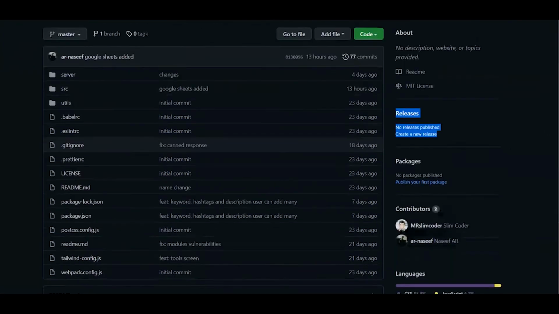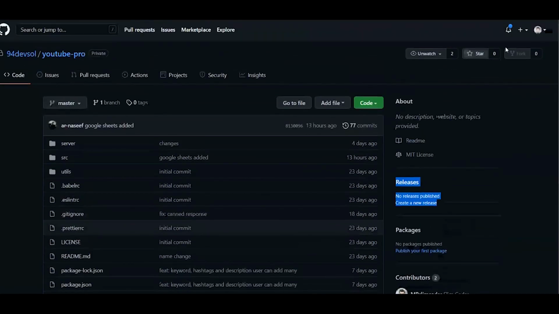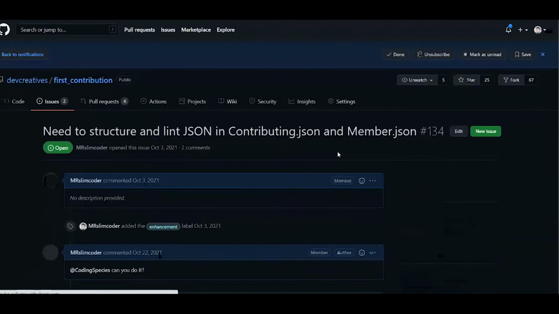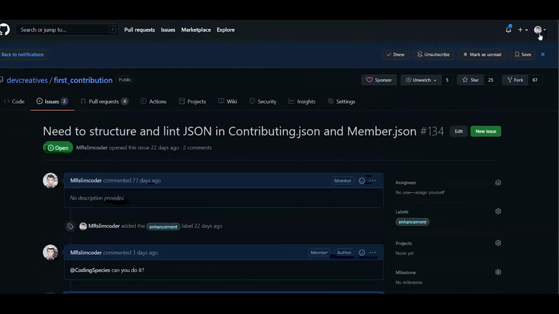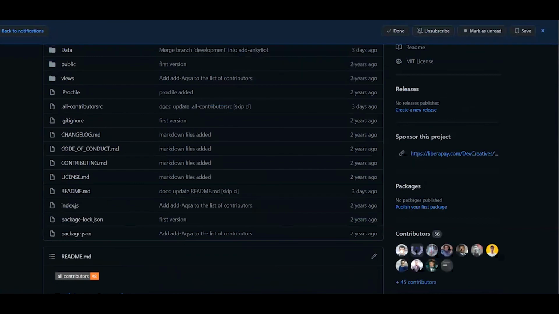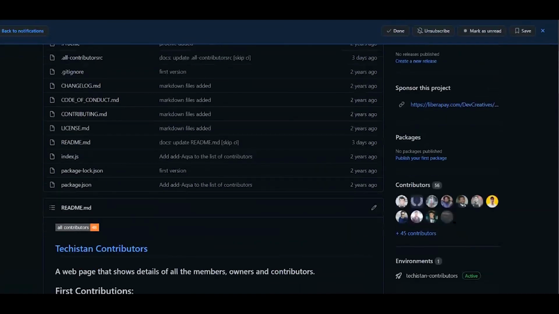And one more thing, I think you guys are only aware of readme.md, but there are a lot of MD files within a project. Let me show you my open source project and how I maintain each of them and why they are so useful, the MD files. We don't need those empty files within our private projects, but just for your understanding.